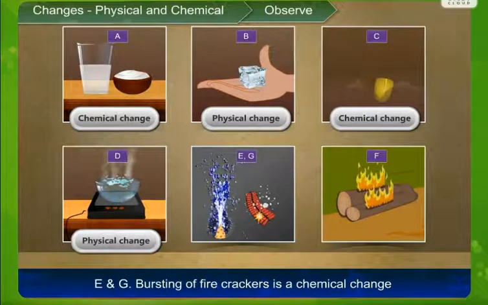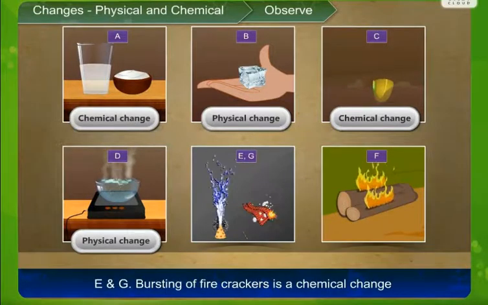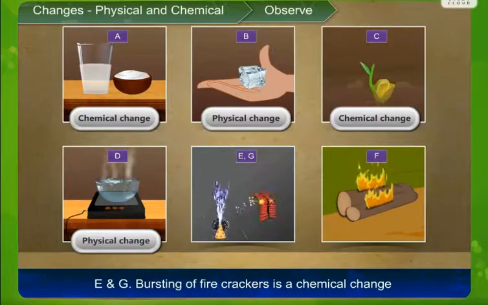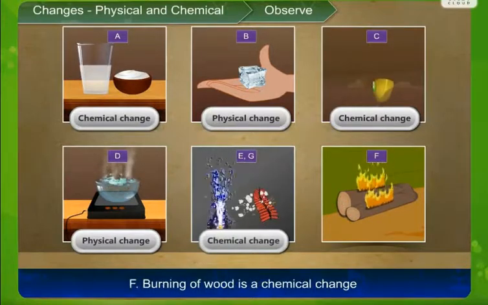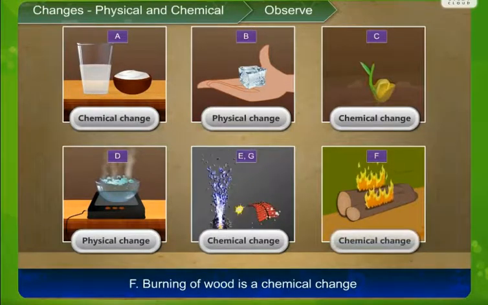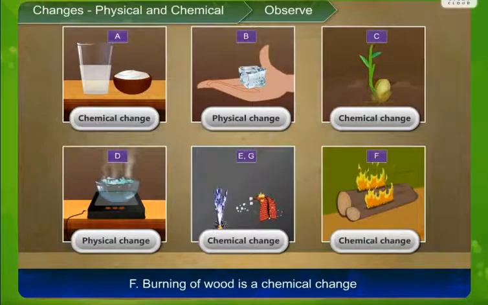You can see in E and G, for example, bursting of firecrackers. The chemicals which were present inside the cracker have burst and now those chemicals cannot be returned back. So it's a chemical change. F, you can see the burning of wood is also a chemical change. Once the wood catches fire, it turns into ash, and that ash cannot be again converted into wood.